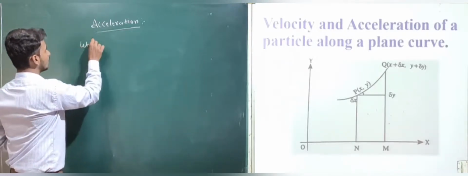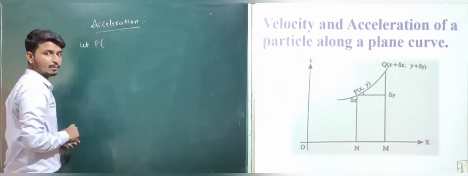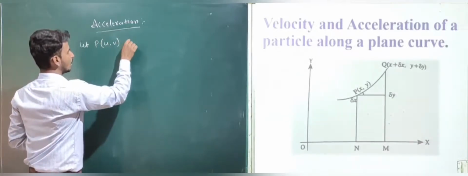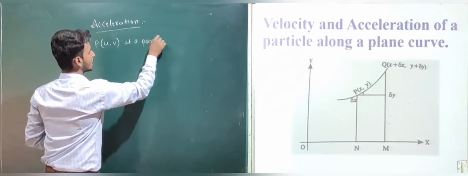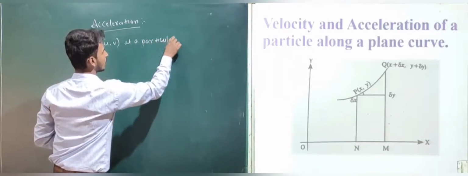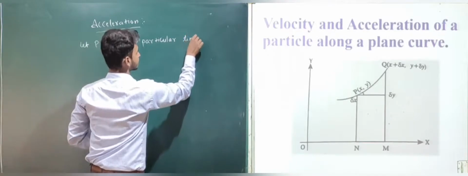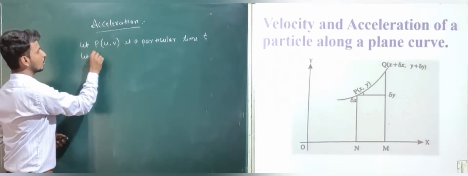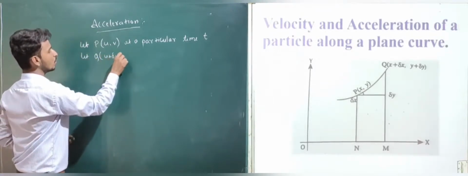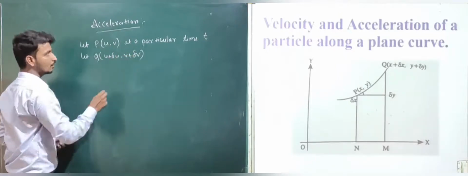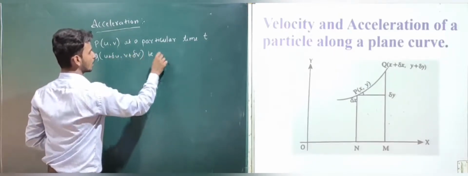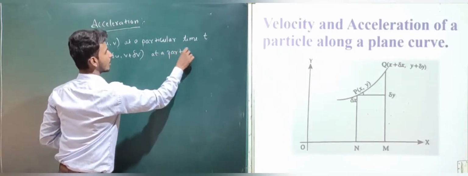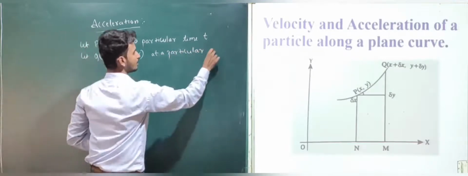Let the particle be at the point P with components u, v at a particular time t, and let Q of u plus del u, v plus del v be the position of the particle at time t plus delta t.